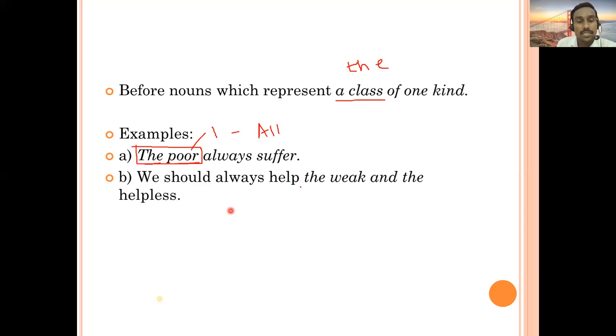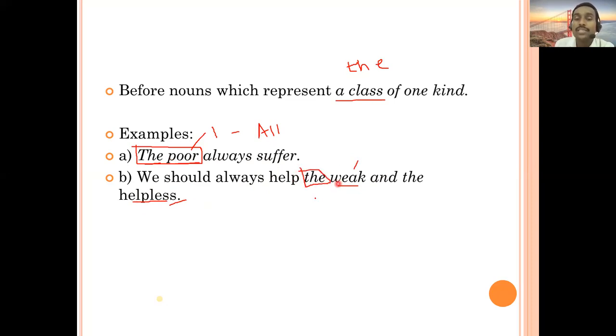The next similar example you can find here also: we should always help the weak and the helpless. Again, I can ask you the same question. Tell me, weak and helpless, they are both adjectives. Weak is an adjective, helpless is also an adjective. But before weak and before helpless, article the is used.